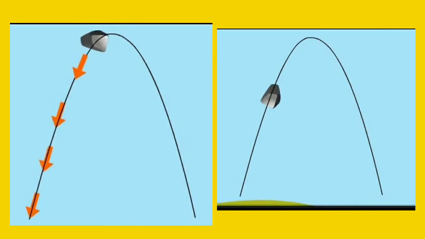Similarly, when we throw a stone vertically upwards, this gravitational force tries to pull it down and reduce the velocity of the stone.